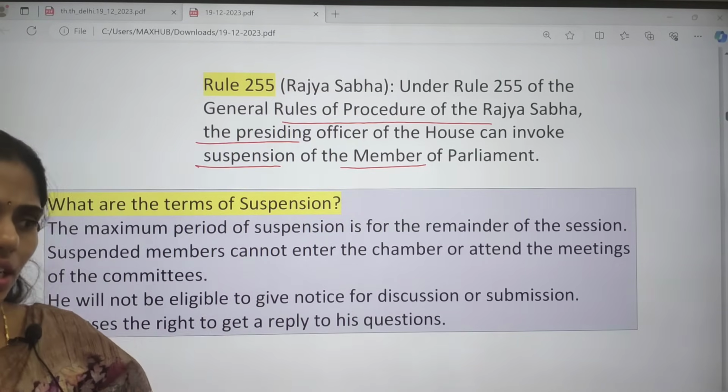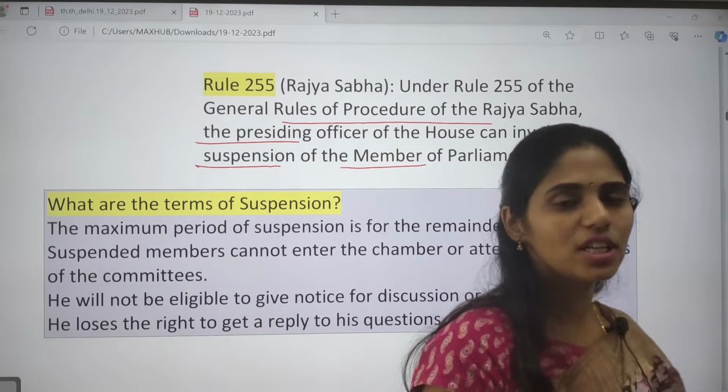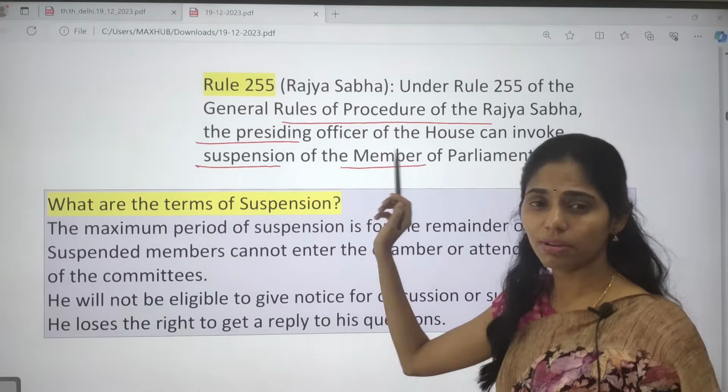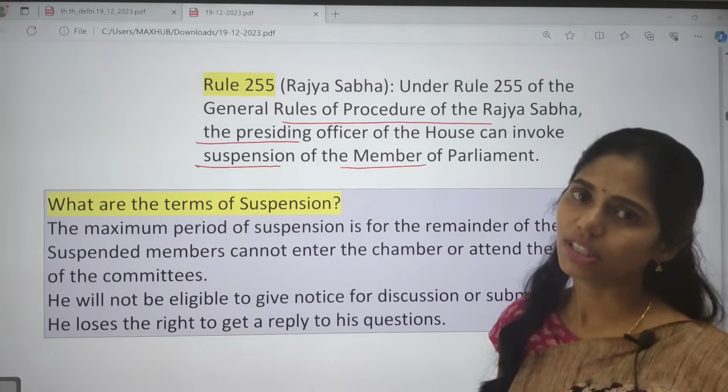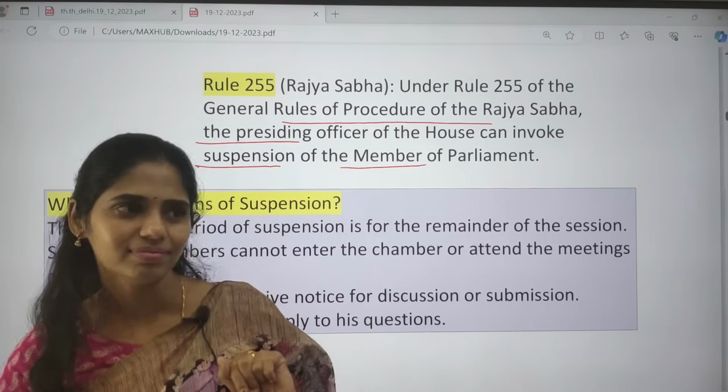So you can get a question like, in our Constitution it is talking about suspension of MPs. But in our Constitution there is no article which is talking about suspension. But in Lok Sabha and Rajya Sabha we have the rules which talk about the suspension of MPs. Okay, don't be confused with this point.